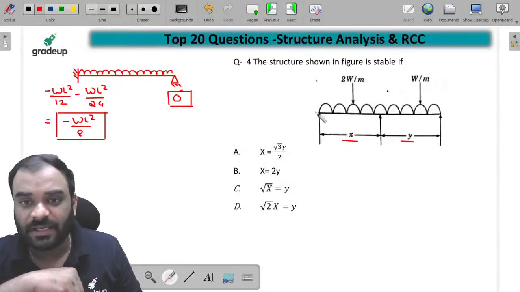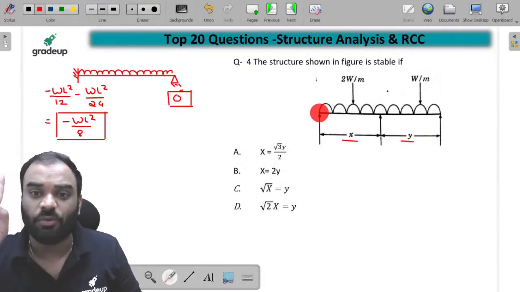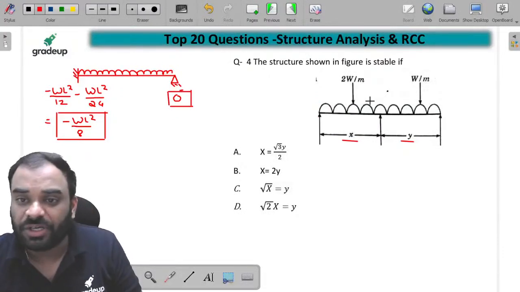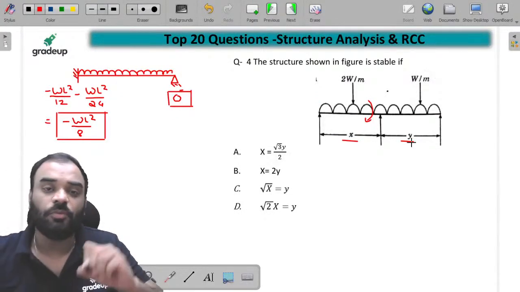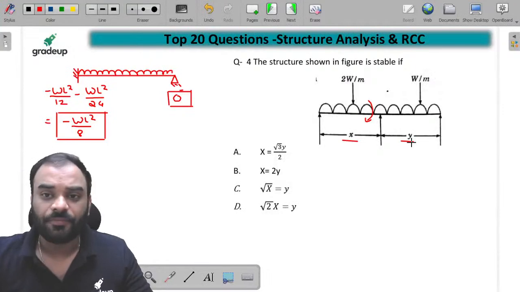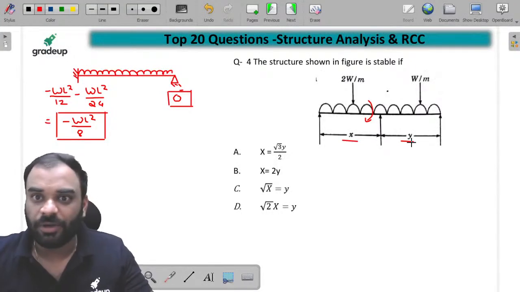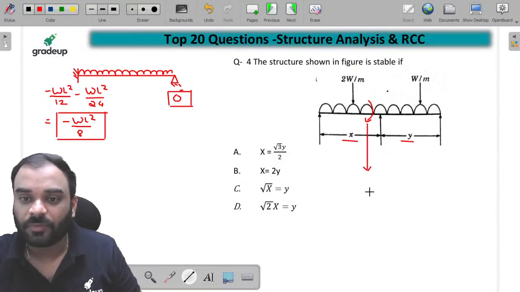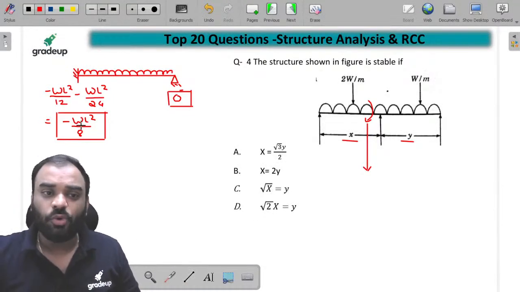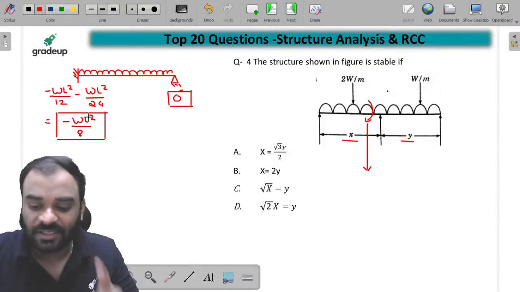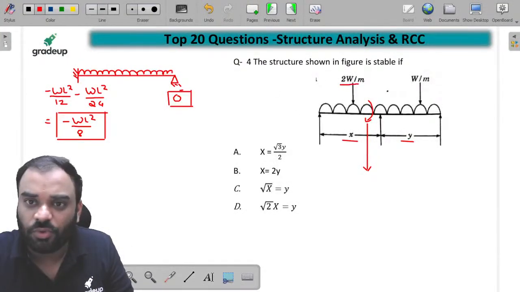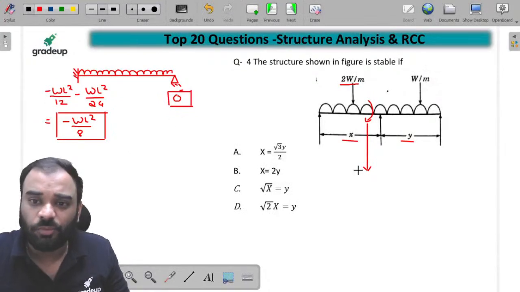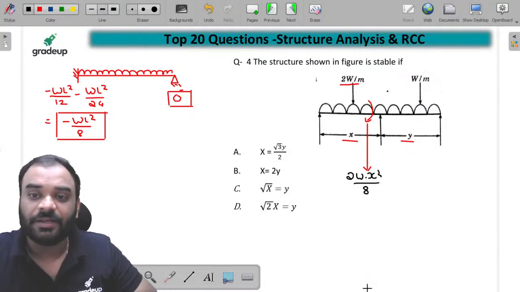So you can see here, guys, at this particular joint there should not be any moment, but we have moment over here. Here there will be a moment. And what will be the value of this particular moment? WL square by 8. Now what is the value of W? It is 2W. What is the value of L? It is X. So 2W X square divided by 8.